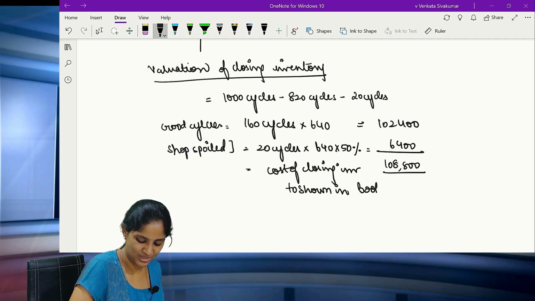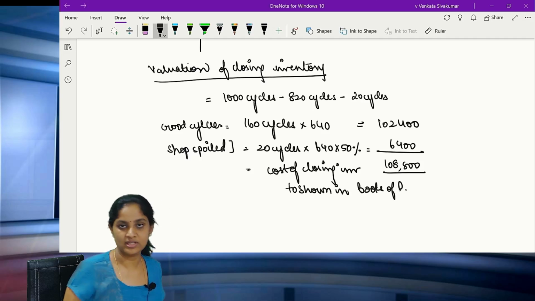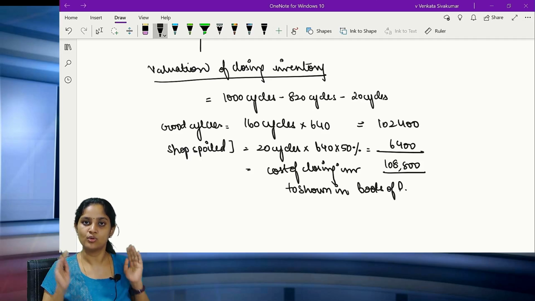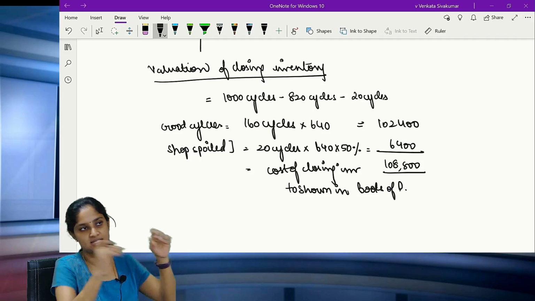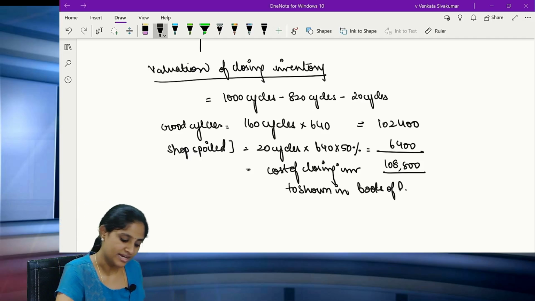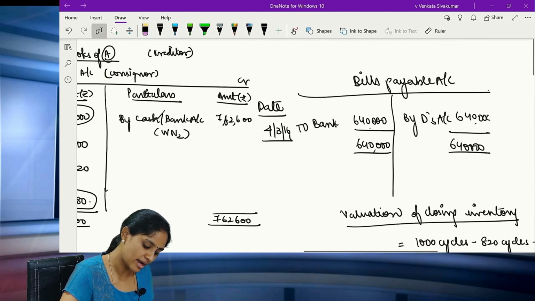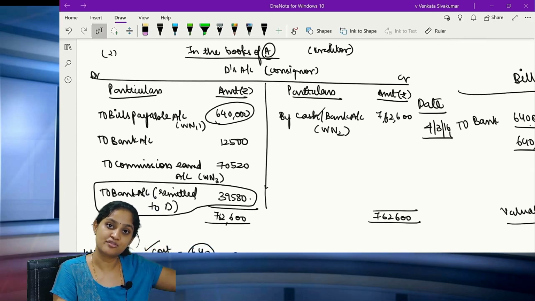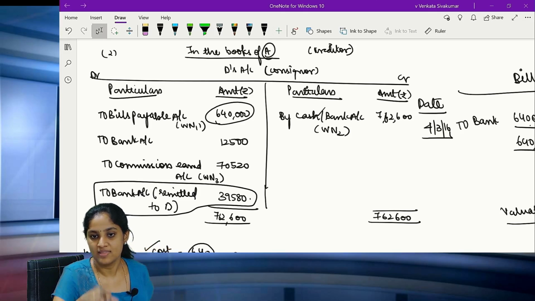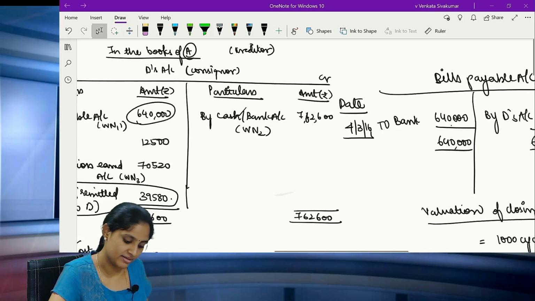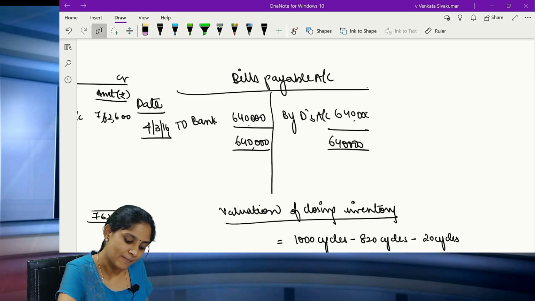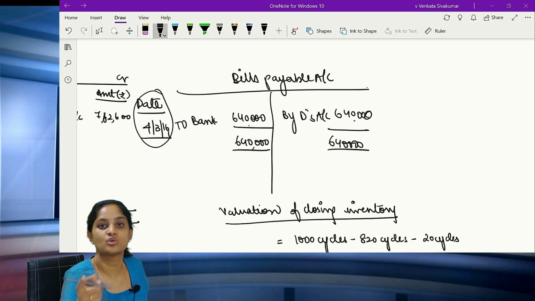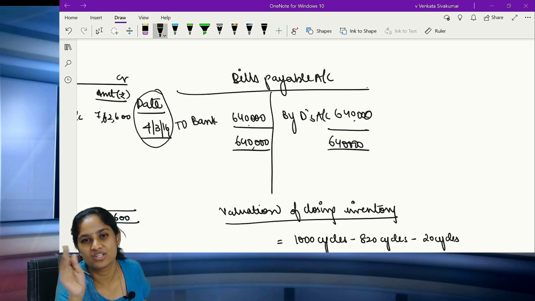Who is D? He is only consignor. All of you clear? Since in this question they are not asking you to prepare consignment account, you are not supposed to show goods sent on consignment, what are the expenses, nothing. It is just simply you have to prepare this particular account, which is in the books of consignee D's account, that's all. Then see what is the amount to be remitted. Then what should you do? Prepare the bills payable. In this bills payable, the date of maturing or the due date of the bill calculation is important.